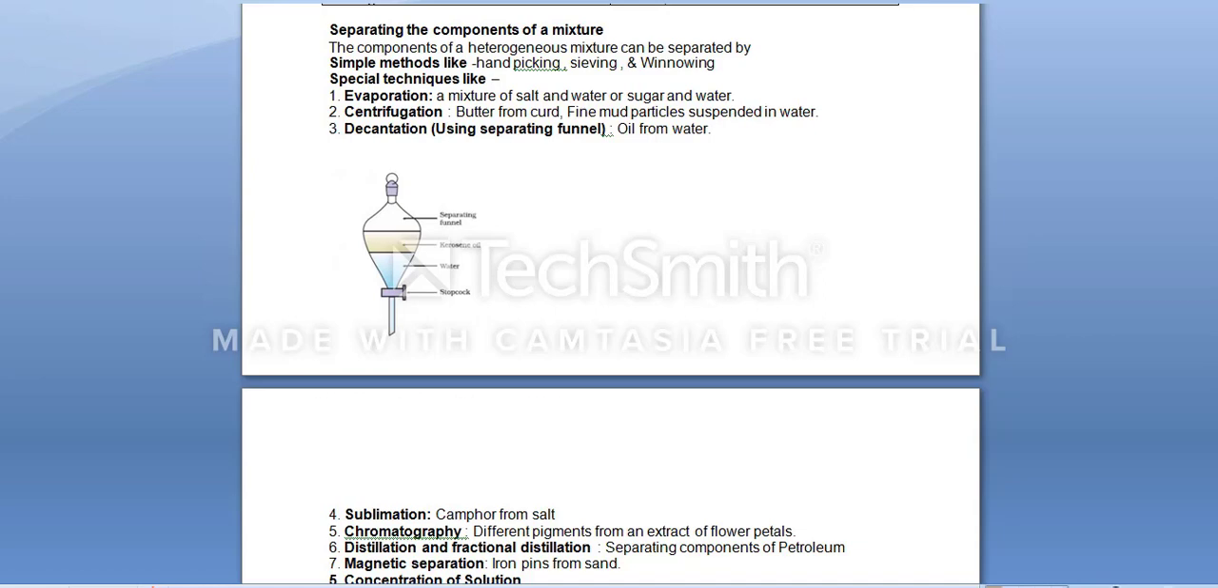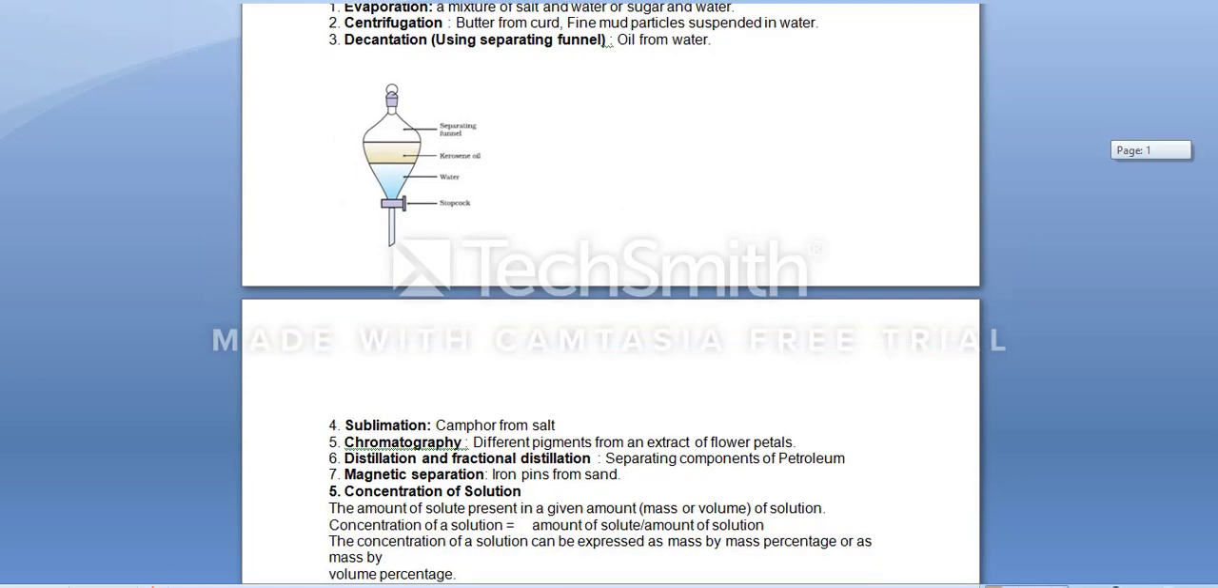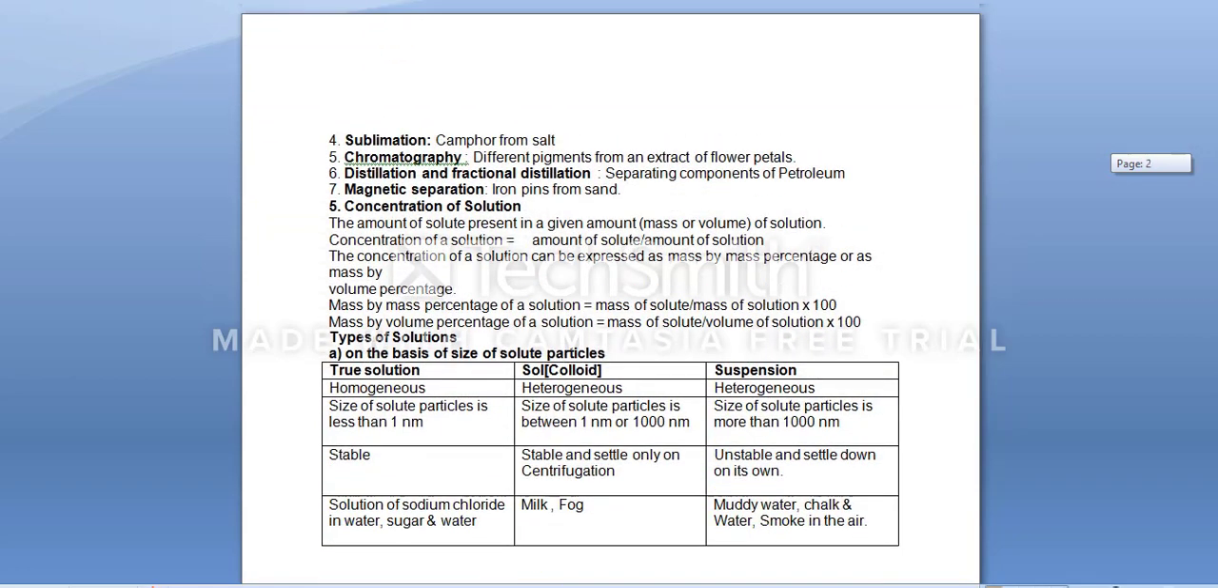Chromatography: different pigments from an extract of flower petals. Distillation and fractional distillation: separating components of petroleum. Magnetic separation: separate iron pieces from sand by magnetic separation. Concentration of solution: the amount of solute present in a given amount of solution. Concentration of the solution is equal to amount of solute divided by amount of solution.